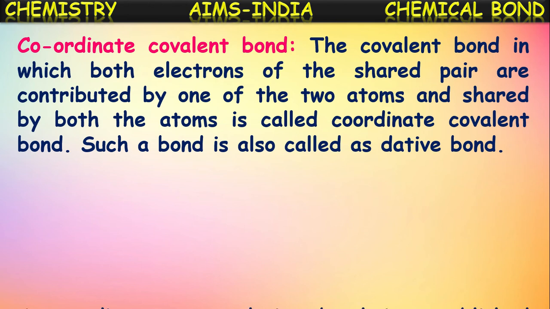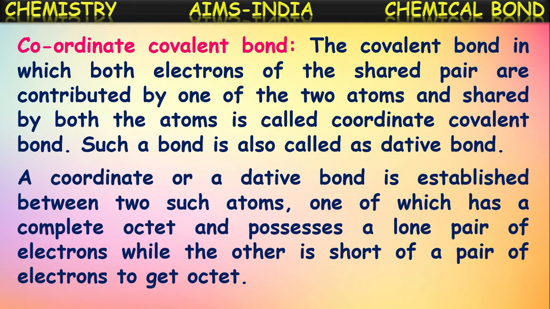A coordinate or dative bond is established between two such atoms, one of which has a complete octet and possesses a lone pair of electrons, while the other is short of a pair of electrons to get an octet. So between such two atoms, a coordinate covalent bond can be formed.